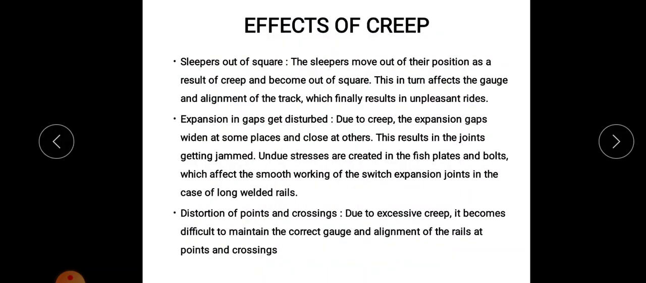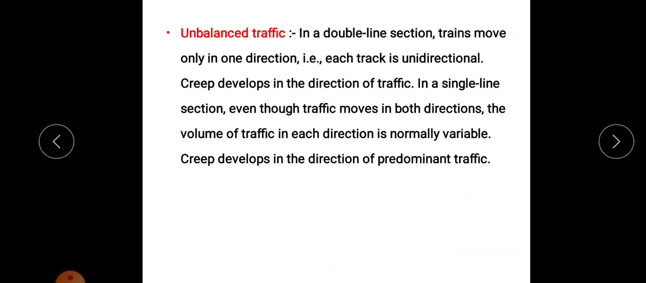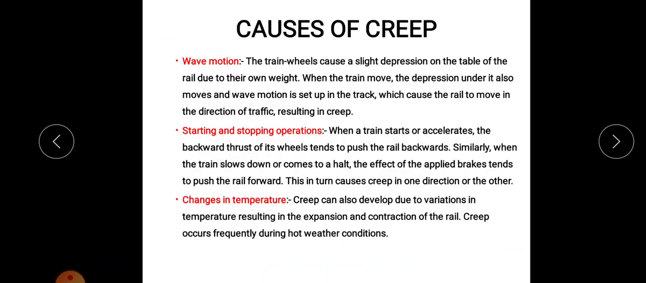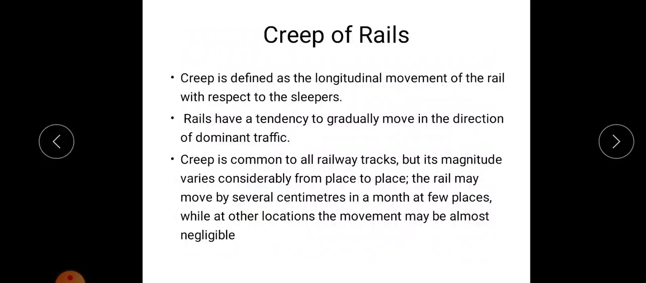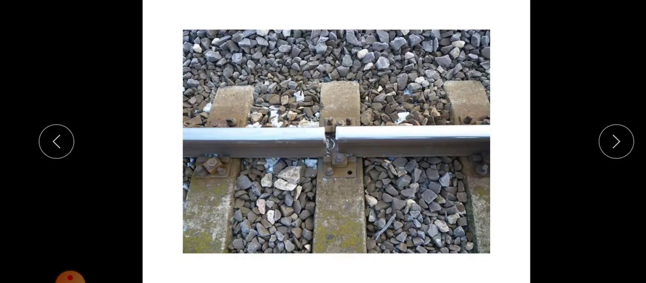So these are about creep in rail. Creep means the longitudinal movement of the rail, and its causes and effects are discussed.